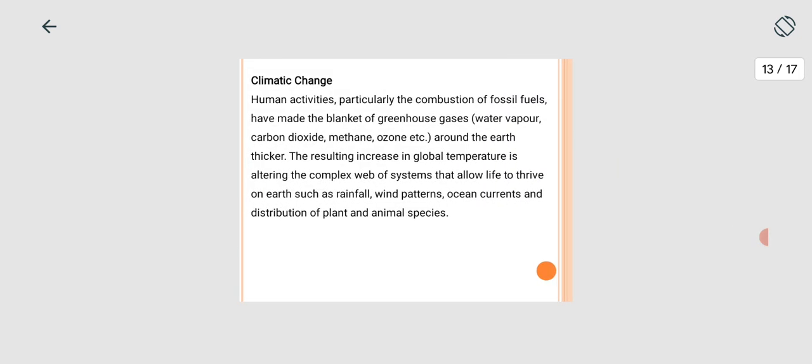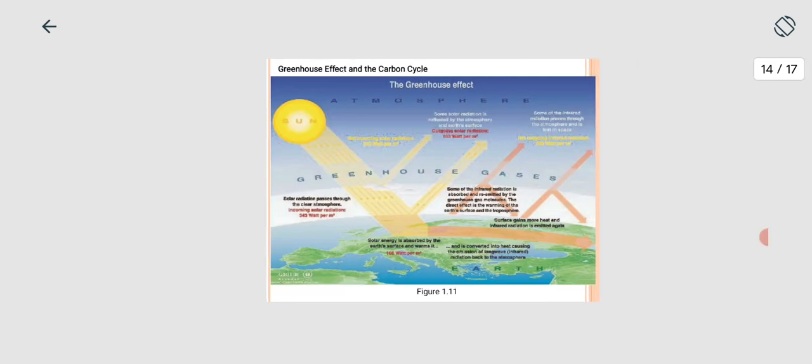Now climate change. Human activity, particularly the combustion of fossil fuel, has made the blanket of greenhouse gases, water vapor, carbon dioxide, methane, ozone, etc., around the earth thicker. The resulting increase in global temperature is altering the complex web of systems that allow life to thrive on earth, such as rainfall, wind patterns, ocean currents, and distributions of plant and animal species. So these are the climate changes from energy use in the atmosphere.